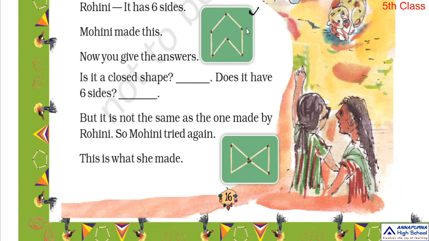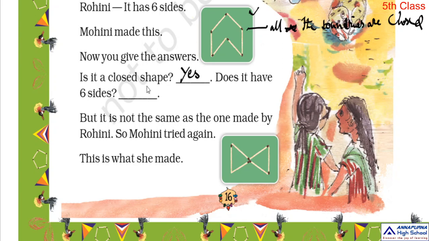If you observe this one, here all the boundaries are closed. Yes, it is a closed figure. So the answer is yes, it is a closed shape.